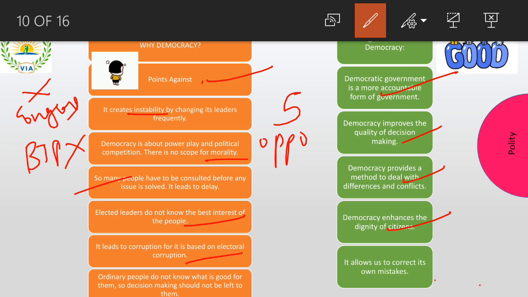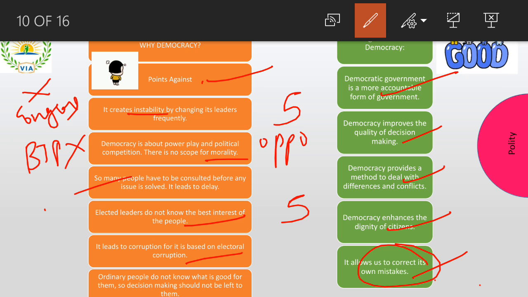Why? Because I am more powerful, so I have some respect, I have some dignity, right? So I will be getting some respect, as well as some dignity. It allows us to correct our mistakes. Very, very important thing. Now we have mistakenly chosen a party, right? It is not that they are going to be in power forever, right? After every 5 years, we have elections. So if this particular government is not working properly, then I can shift my choice, right? I can correct my mistake.